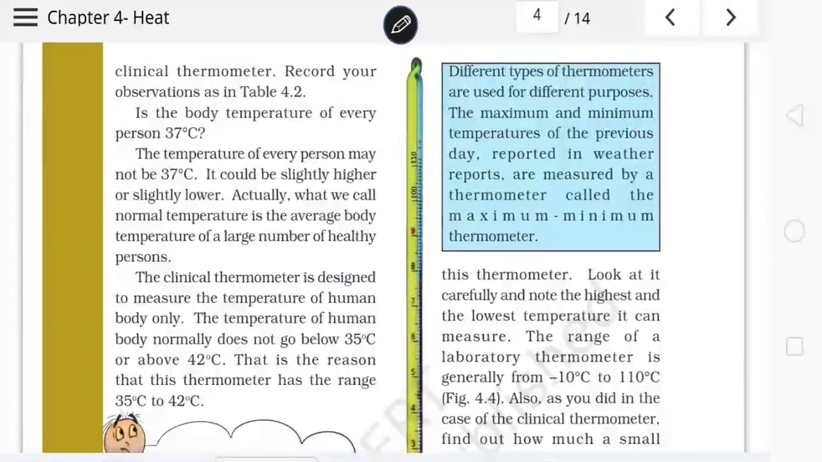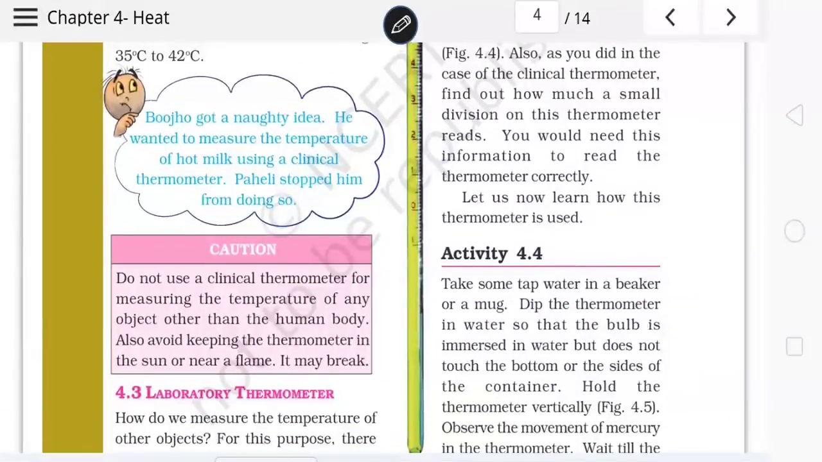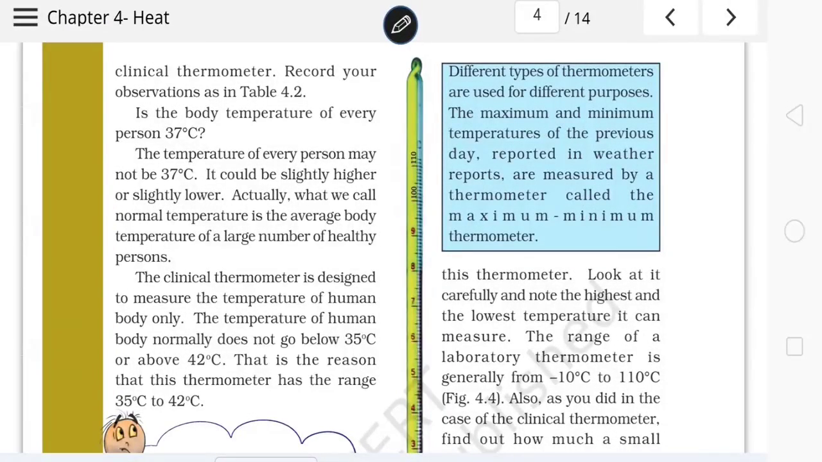In our next class, we shall continue with the laboratory thermometer. But students, you should always remember that the clinical thermometer is used to measure body temperature.